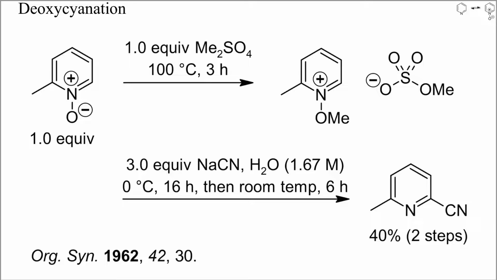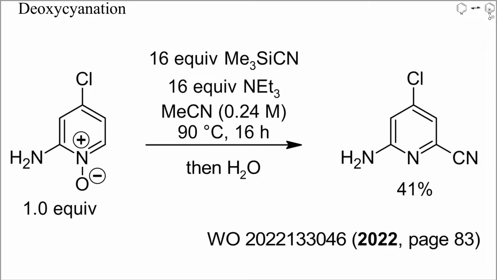Methylation of pyridine N-oxides at oxygen isn't easy, but can be achieved by heating with neat dimethyl sulfate. Treatment of the resulting salt with an aqueous solution of sodium cyanide mainly yielded a 2-cyanopyridine. The same transformation can be achieved in one step with trimethylsilyl cyanide. In this example, a huge excess of this reagent was required and the yield was low, but this may have been due to the unprotected amino group of the starting N-oxide.